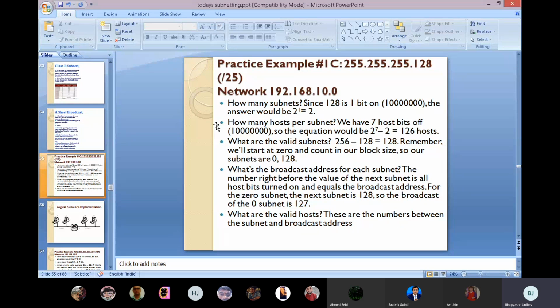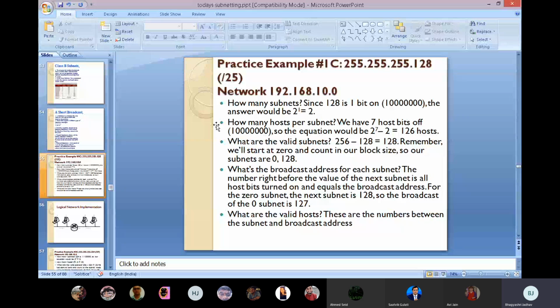What are the valid subnets? 256 minus 128 is 128. Remember, we start at 0 and count in our block size, so our subnets are 0 and 128. Are you getting this point? How did I calculate the subnets? Suppose the last digit is 128. How do we show the representation of 128 in binary, 8 bits?